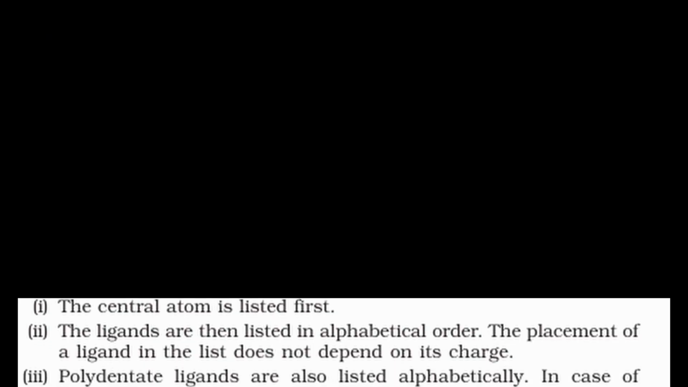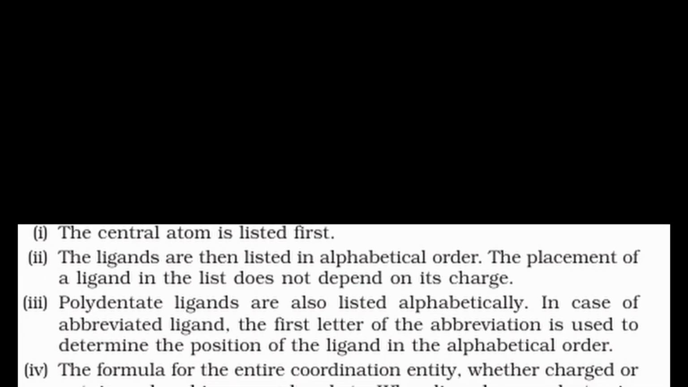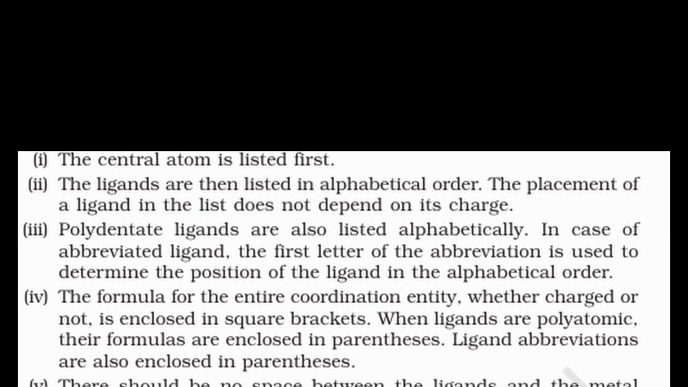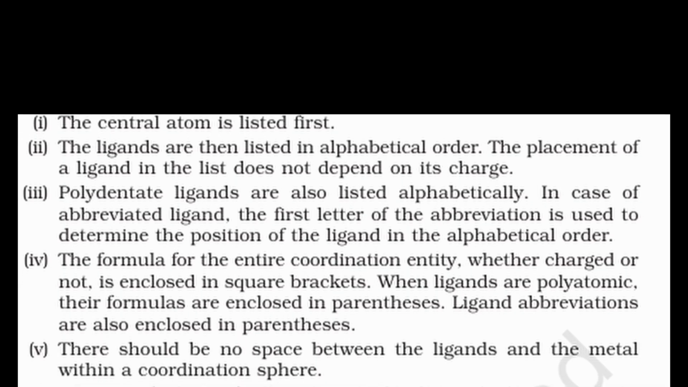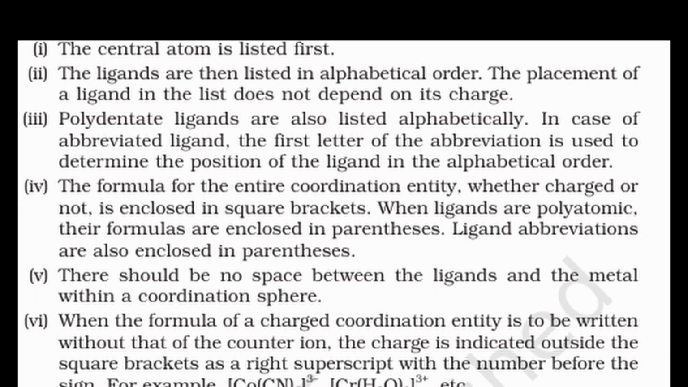Nomenclature in coordination chemistry ensures that coordination compounds are named clearly and without confusion, especially when isomers exist. IUPAC rules are used for writing both formulas and names. For formulas of mononuclear complexes with one metal atom, the metal is written first, followed by ligands in alphabetical order. Polydentate and abbreviated ligands are also alphabetically arranged.